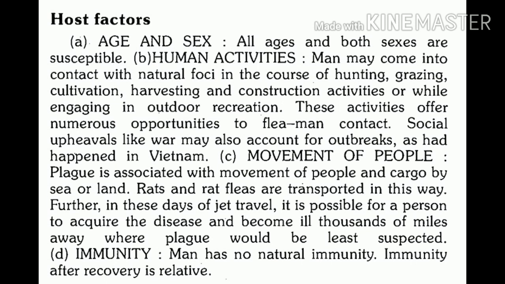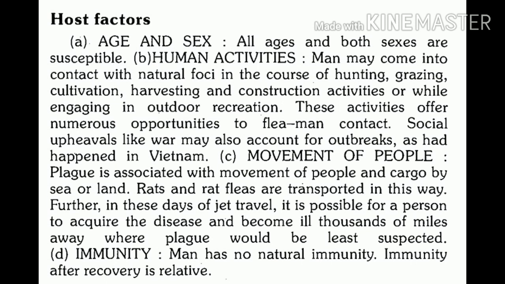Now, what is the role of movement of people in the occurrence of plague? When people move from one area to another area, definitely there is a possibility of transmission of plague, even at remote or distant places.